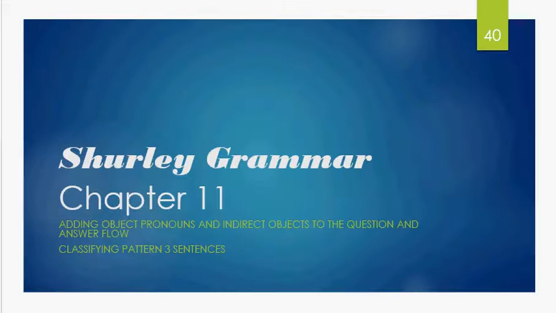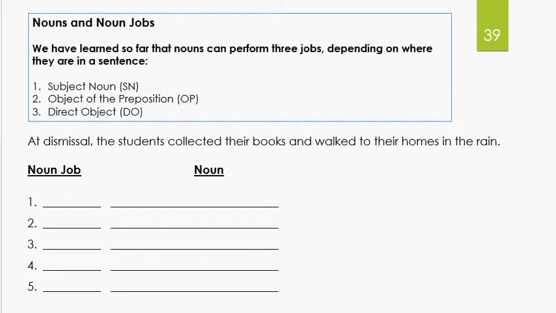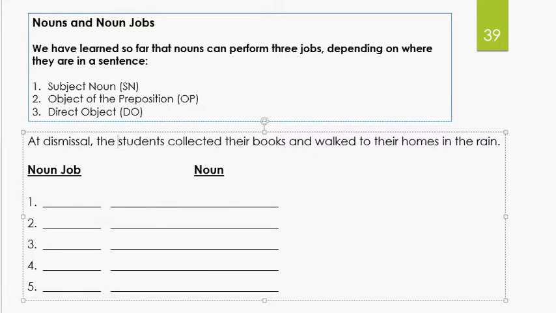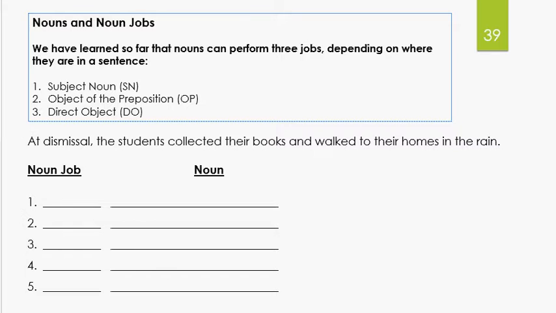So this is just a little review. We've learned so far that nouns can perform 3 jobs depending on where they are in a sentence. We know that they can be subject nouns. We know that they can be objects of the prepositions. We also know that they can be direct objects. So in this sentence right here, let's see if we can identify all the nouns and then find out what the jobs are.